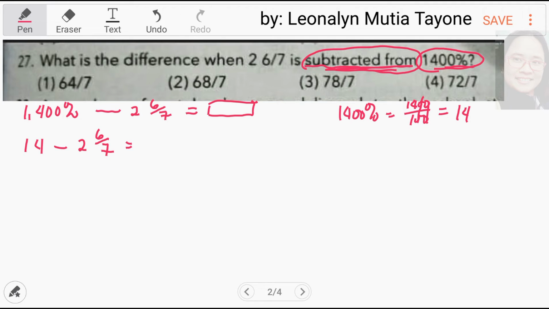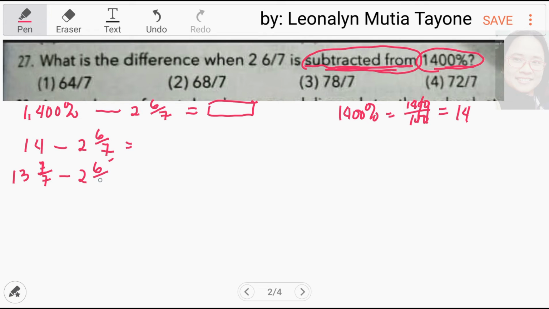Dito sa 14, kunin natin yung isa. So, 13 na lang siya. Yung 1, gawin natin na ang denominator niya ay 7. So, 7 over 7. Therefore, si 14 ay pareho lang sa 13 and 7 over 7.